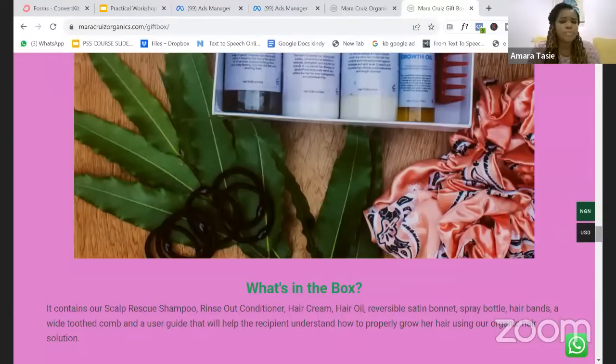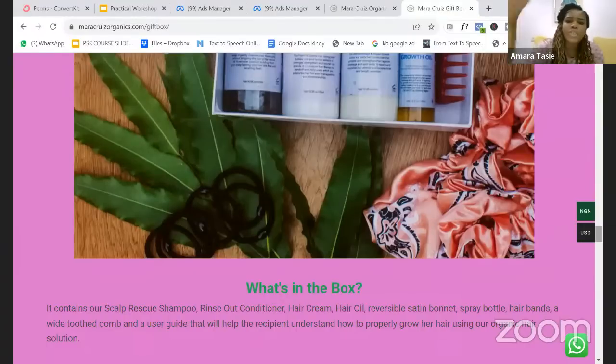She sells soap. I told her, people actually buy soap in bulk. Don't assume that people will not buy soap in bulk. They do, because I buy in bulk. There are people like me that buy in bulk. I can even buy something that will last for 3 months. Put together a bundle so that they buy it and it's more value for them too, because they don't have to start paying a delivery fee for buying one.